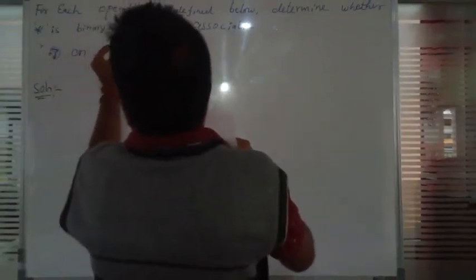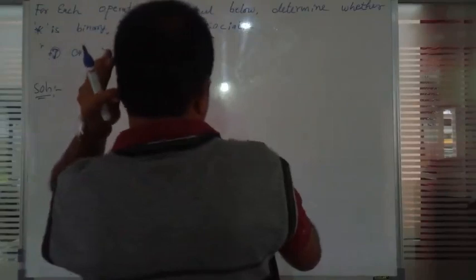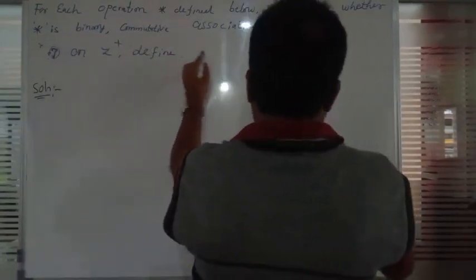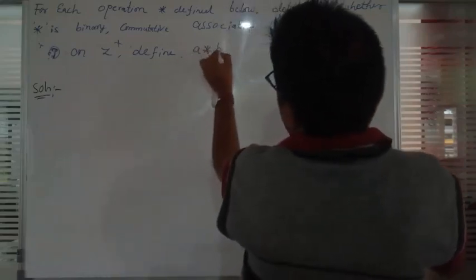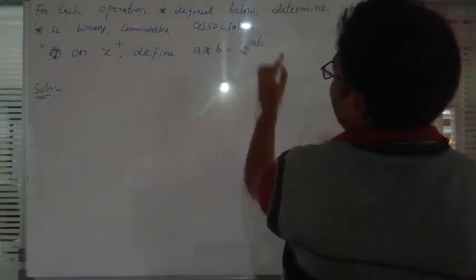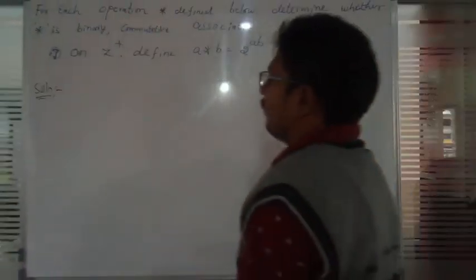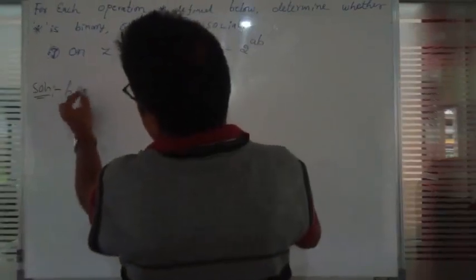On Z plus, the positive integers, define A star B is equal to 2 raised to AB. Just check whether it satisfies the binary operation.